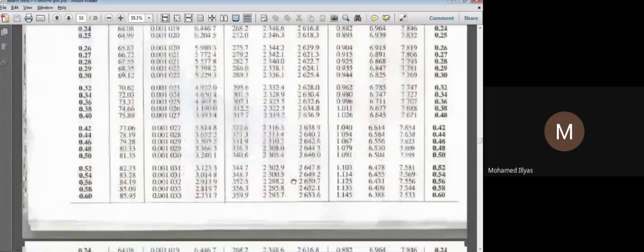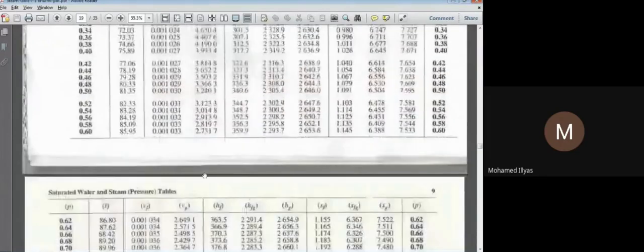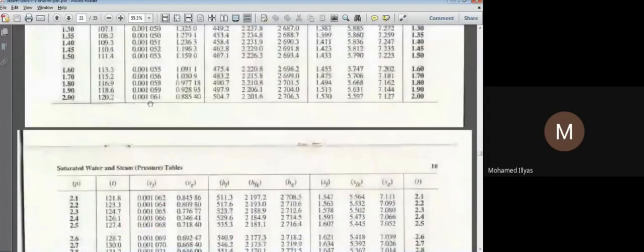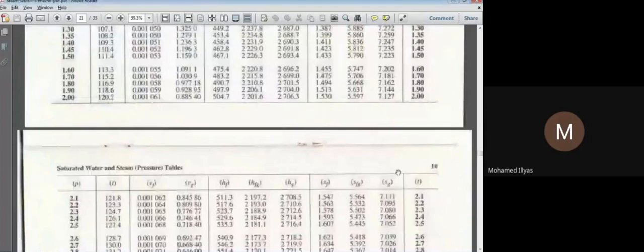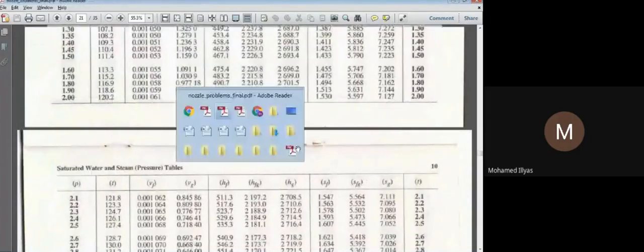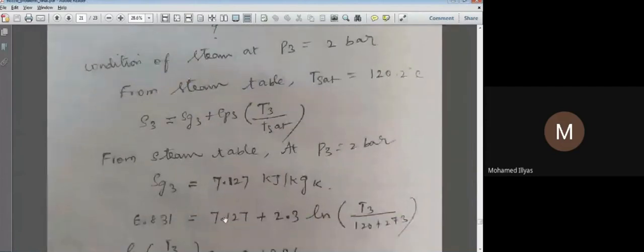And when looking at S, F, FG, SG, we have to ensure that you are seeing the saturated water and steam tables. Okay? So the superheated steam table is separate. So for P equal to 2 bar, we have 2 bar pressure. We need SG. So this is your SG here. It is 7.127 kilojoules per kg Kelvin.